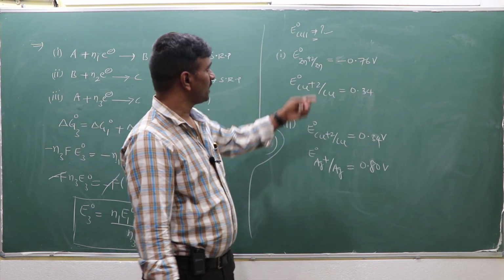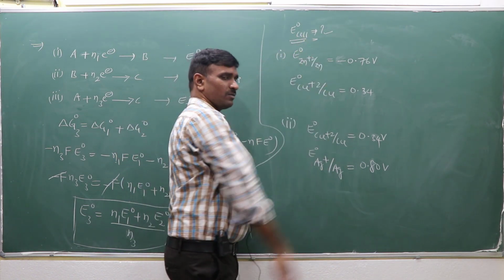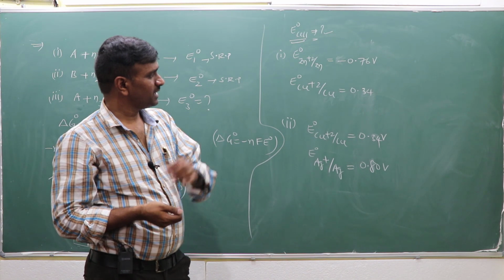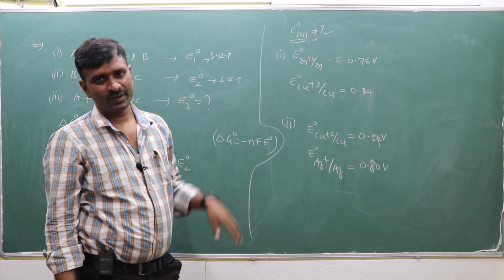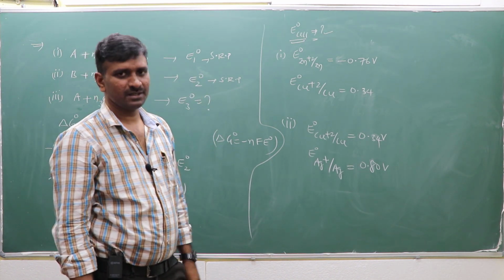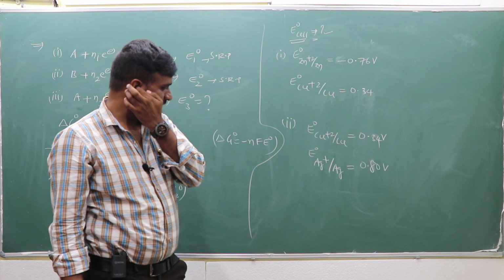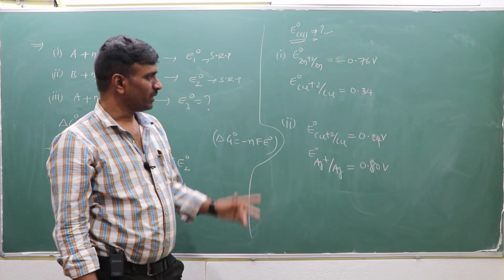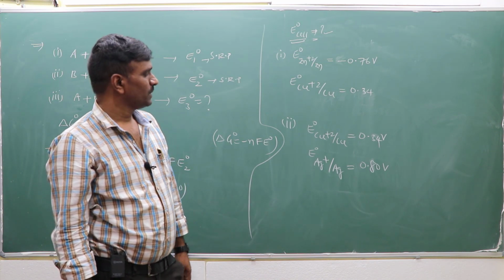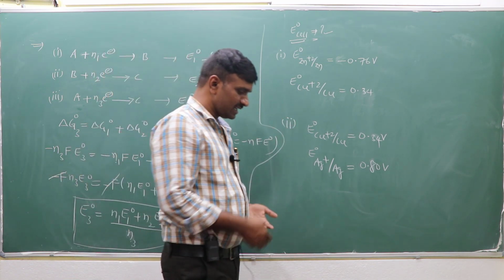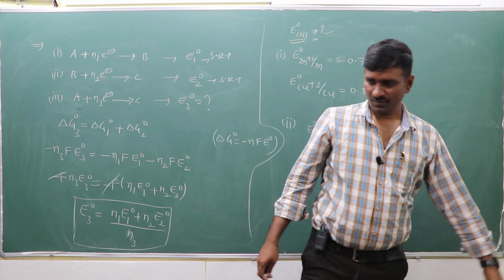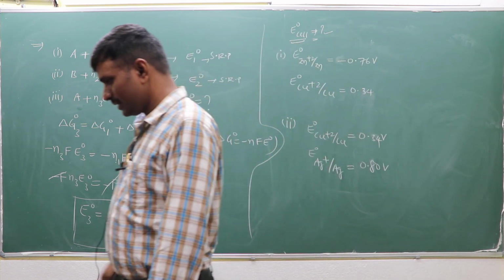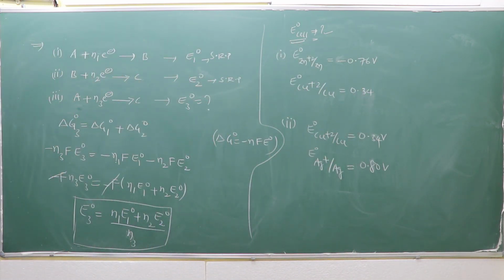What is the E0 cell value? Whatever the problem in the Nernst equation is, the calculation of E0 cell will be important first. That's why E0 cell is very important. I will explain clearly in the Nernst equation why E0 cell is important. You have to calculate the E0 cell for this type of reaction.